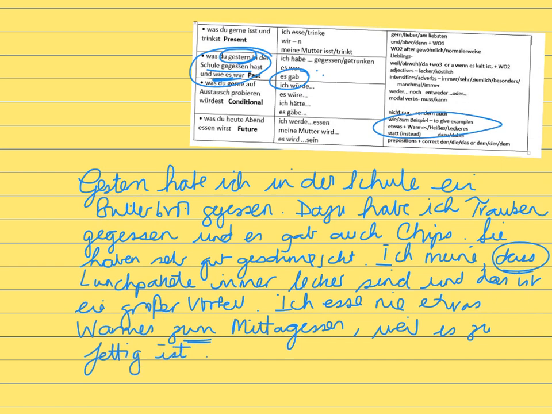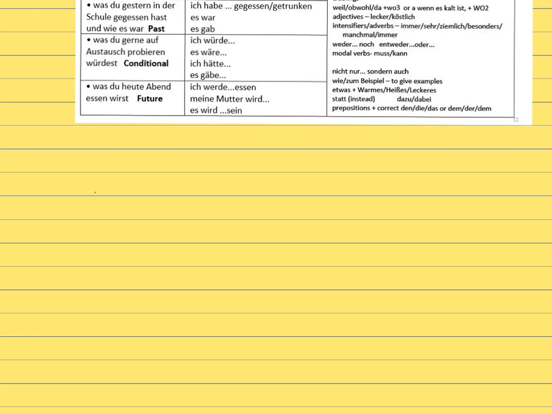Okay, next paragraph. So paragraph 3, it's what we'd like to try on exchange. So I'm assuming I've got to then mention German food. Now, on an exchange, I'm going to put that first of all. So I will need to use word order 2. And it indicates here that I need to use conditional. And remember, conditional always has an infinitive at the end. So your essen, spielen, trinken goes at the end.